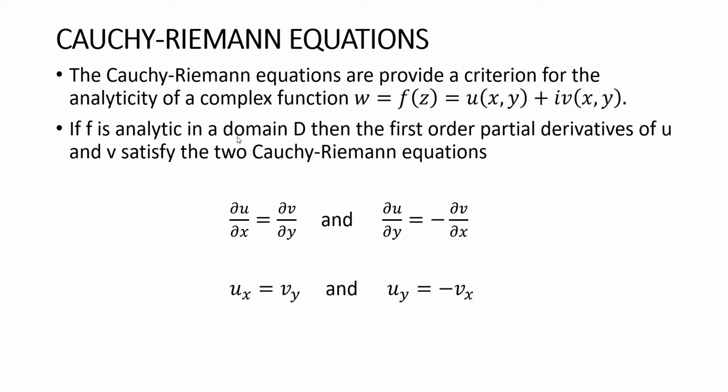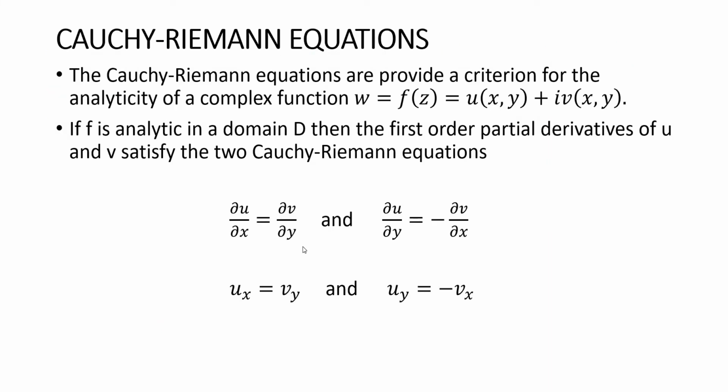So, if f is analytic in a domain D, then the first order partial derivatives of u and v satisfy the two Cauchy-Riemann equations: dou u by dou x equal to dou v by dou y, and dou u by dou y equal to minus dou v by dou x. And we rewrite dou u by dou x as ux and dou v by dou y as vy. Similarly, dou u by dou y as uy and dou v by dou x as vx.